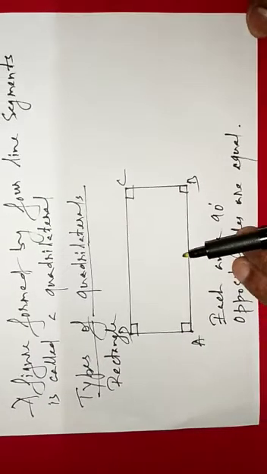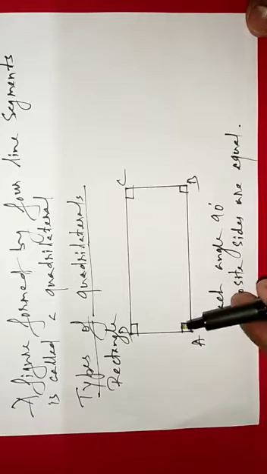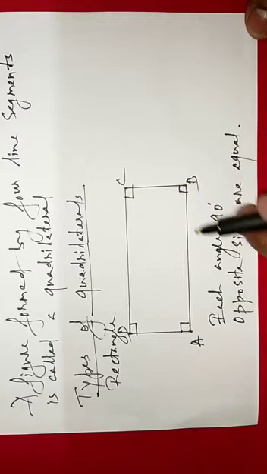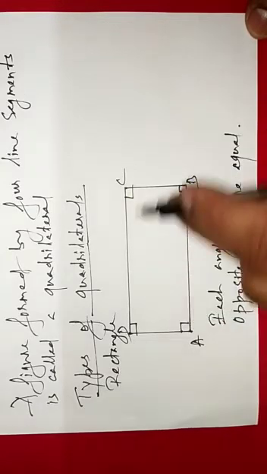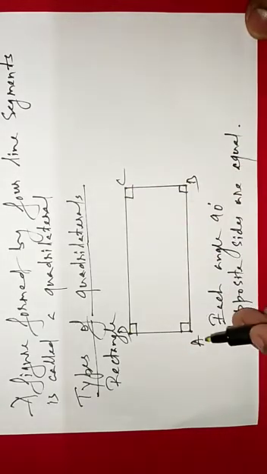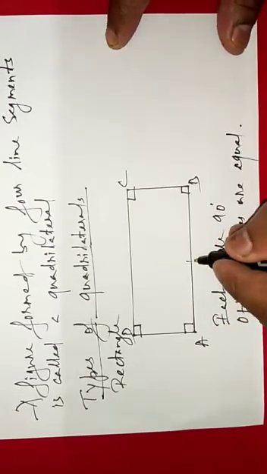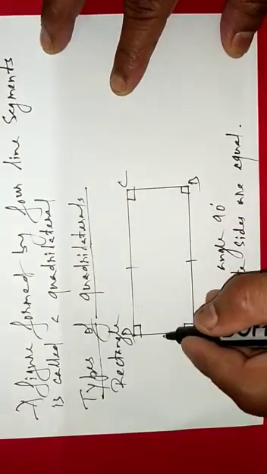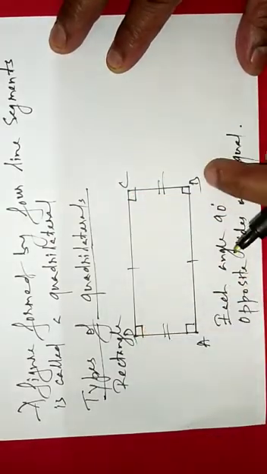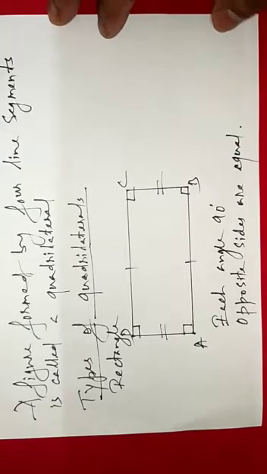Here in this figure you can see this is a rectangle. In a rectangle, all the angles are 90 degrees, each angle is 90 degrees, and the opposite sides are equal, like AB is equal to DC and BC is equal to AD. This side is equal to this side and this side is equal to this side. Opposite sides are equal and each angle is 90 degrees.